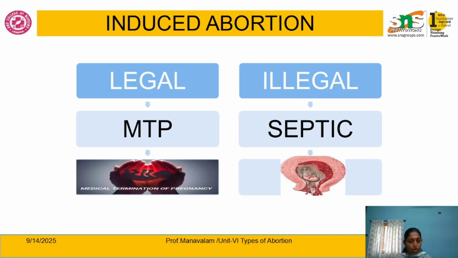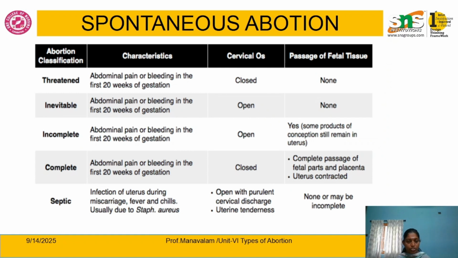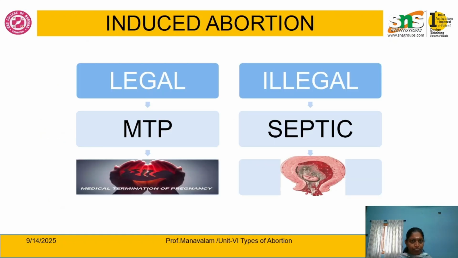Apart from that, one more abortion is recurrent abortion. Here the mother has two or more consecutive spontaneous abortions, which is called recurrent abortion. The reason may be genetic.